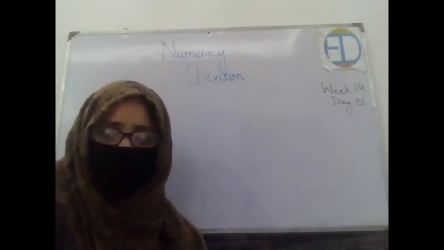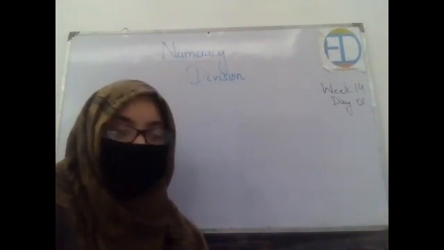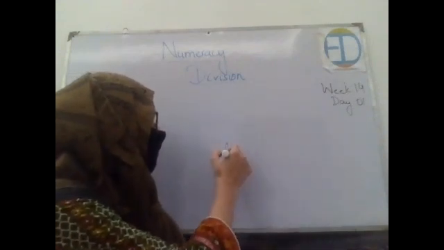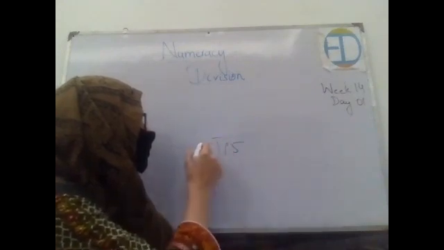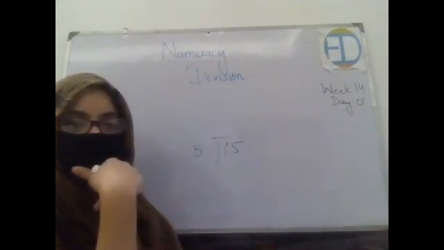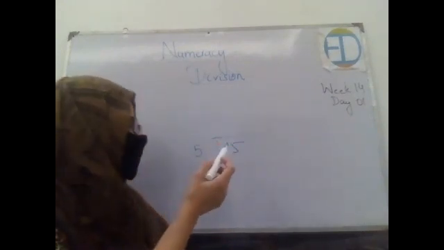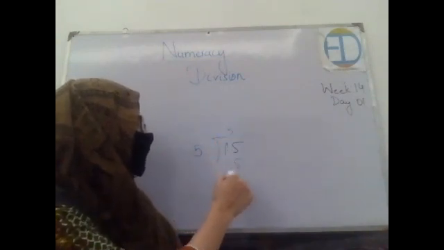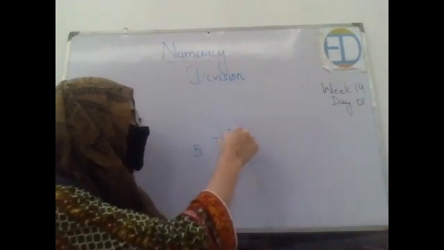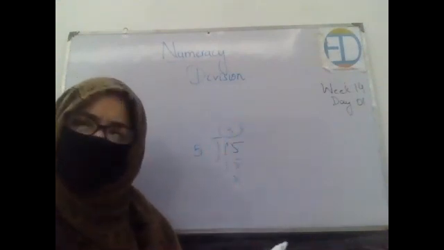How will you get to know the answer of this? By dividing, right? You have 15 chocolates, right? And you want to divide it among how many people? Five. So you will divide it like this, right? Now I know that five times three is 15. So this means that everybody will get three chocolates, right?